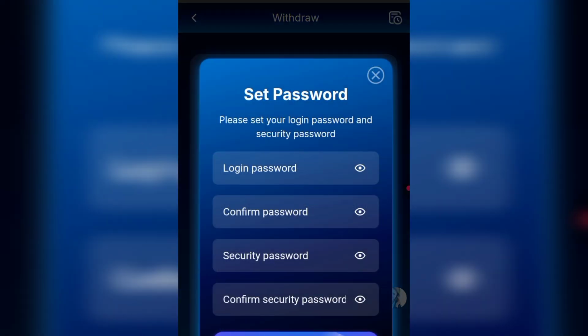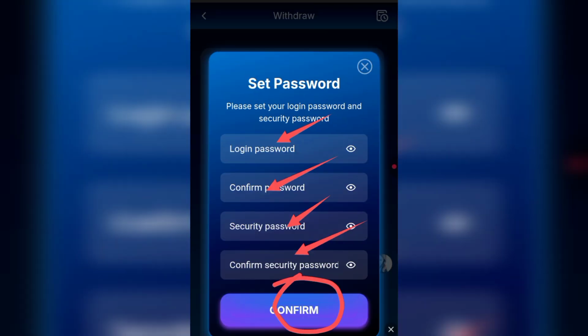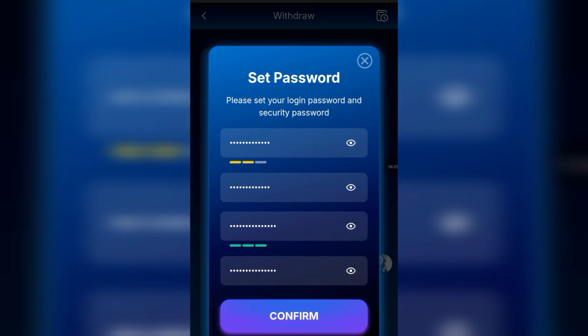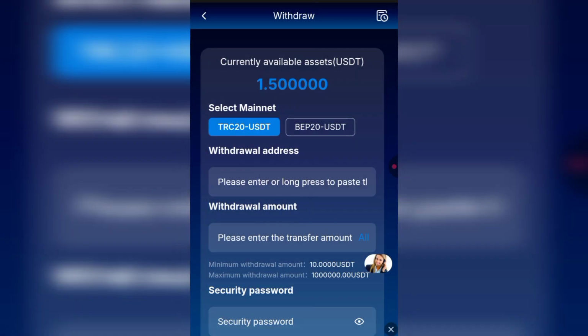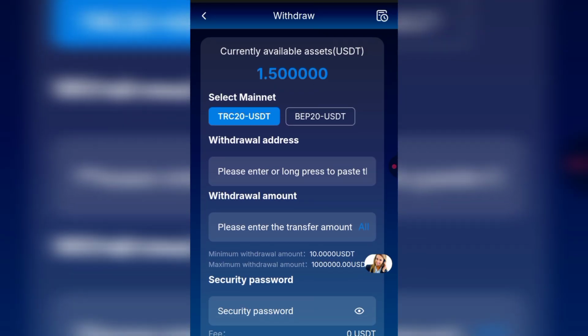But first, I have to set my login password and my security password. So I have to just put my login password, confirm again, put my security password and confirm again, and after that I'll click on the confirm button and it is going to be set successfully. Now that I've successfully inputted all of them, I'm going to be clicking on the confirm button right now for them to be set successfully. And after I've clicked on that, as you can see over here, it is loading and it has been set successfully.